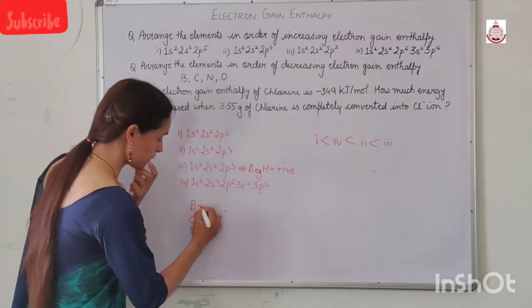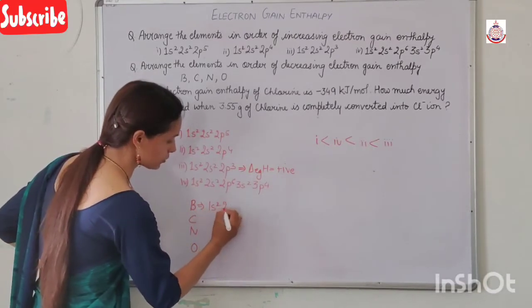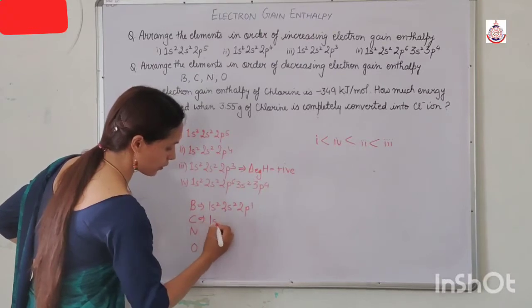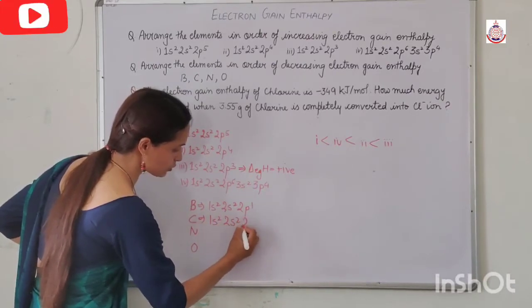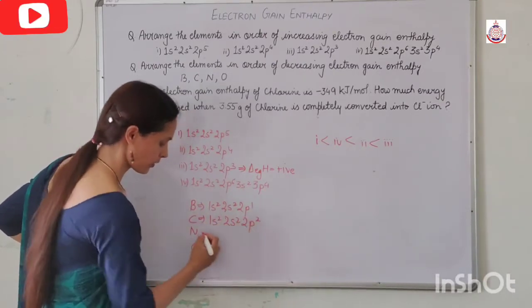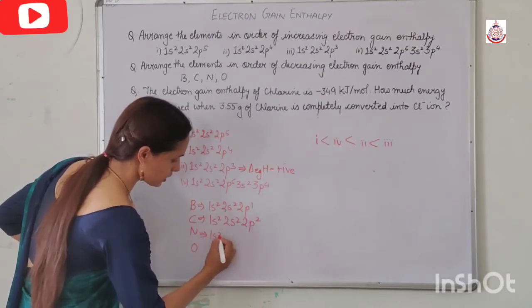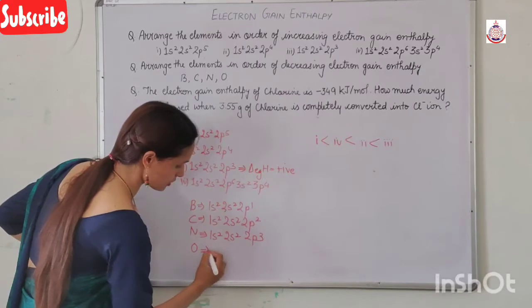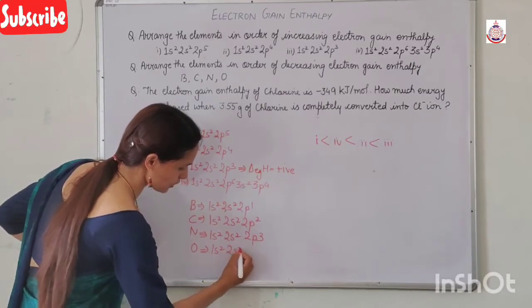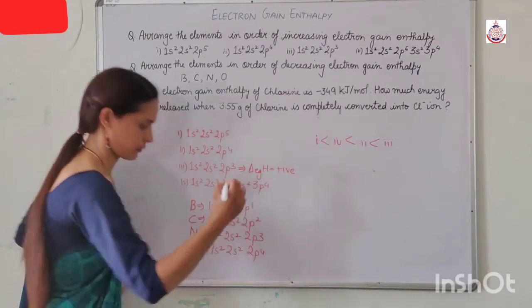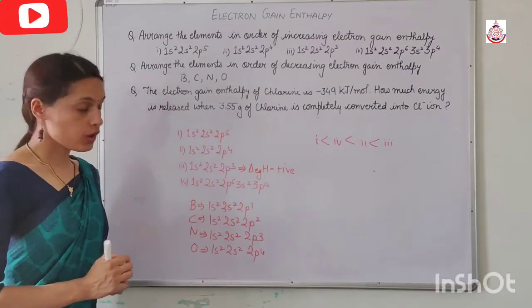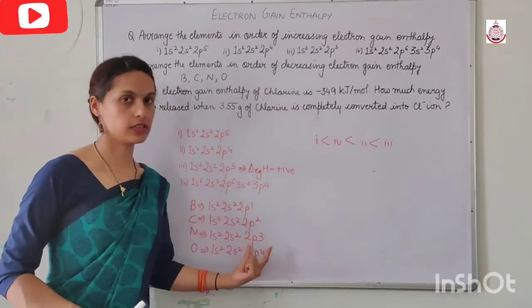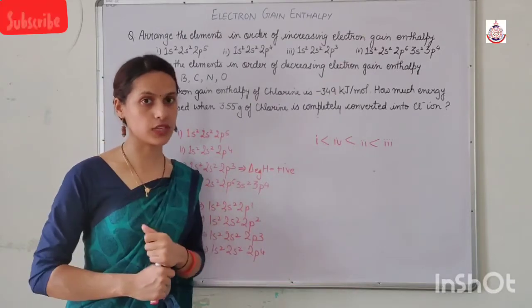Now boron, the configuration is 1s2, 2s2, 2p1. Carbon, the configuration is 1s2, 2s2, 2p2. Nitrogen configuration is 1s2, 2s2, 2p3. Oxygen configuration is 1s2, 2s2, 2p4. So if we observe the configurations, the third one is the most stable configuration.